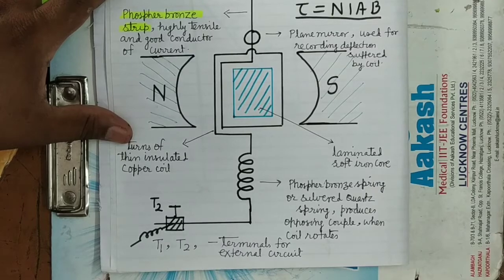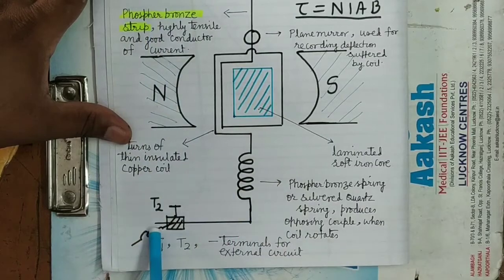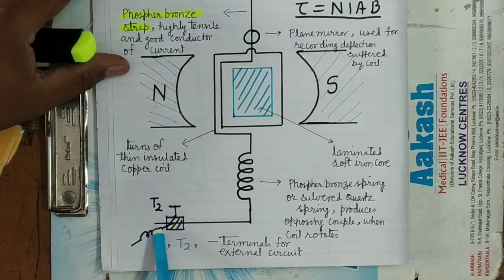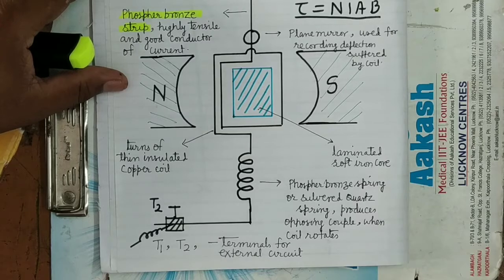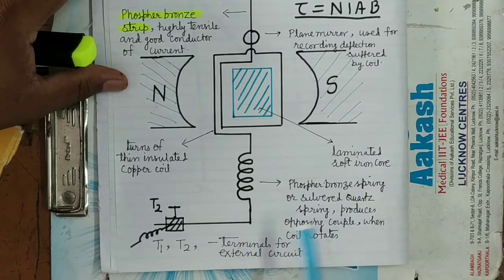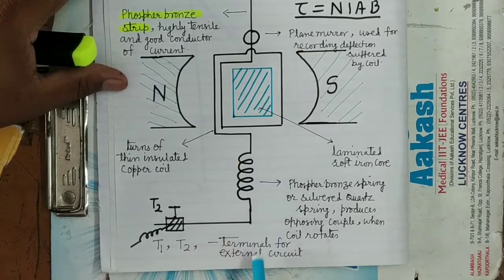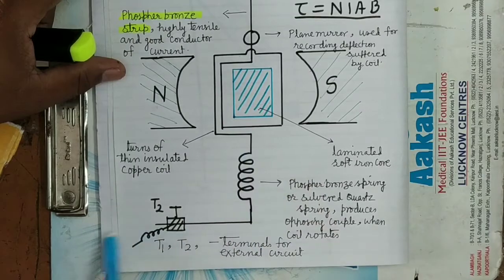It is clear? Now the other end here, these are the terminals for the external circuit. With the help of these terminals, it is connected in the external circuit. Now we can also use this spring as a quartz spring, but as quartz is not a good conductor of current, we do silvering over the quartz. Due to the silvering, current will flow. Current will flow this way and it will go in this way.